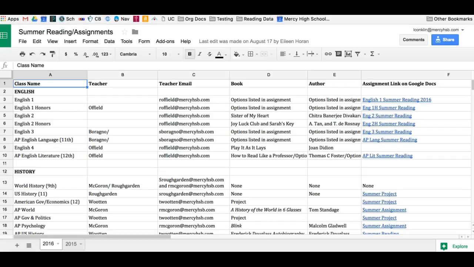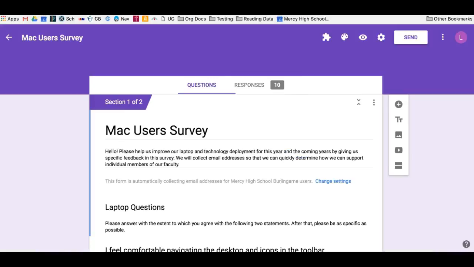Right here is a Google Sheet. So this is just like Excel or any spreadsheet system that you use. It uses the same things. You can use the same functions. You can look up new functions. You can organize it in any number of ways. And then among other things, we also like to use the Google Forms. And these are just like Survey Monkey, kind of their surveys. You can send them out as quizzes or other things like that to collect information from students.